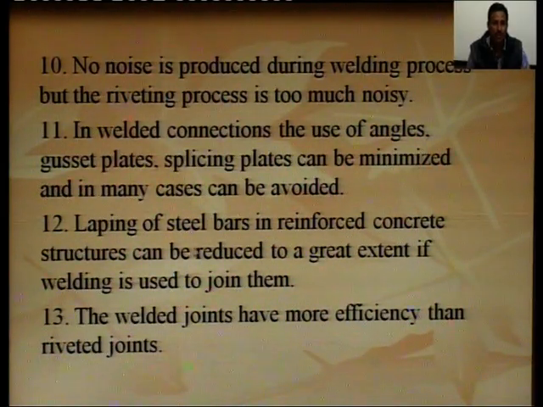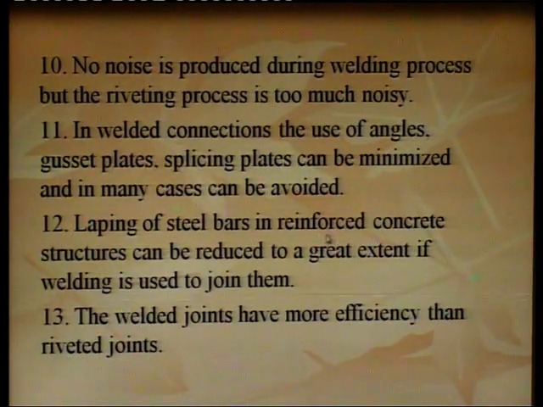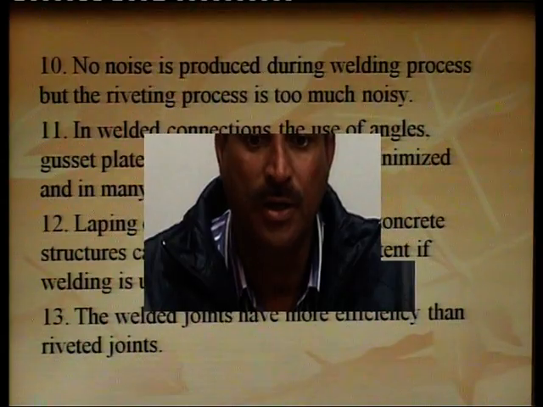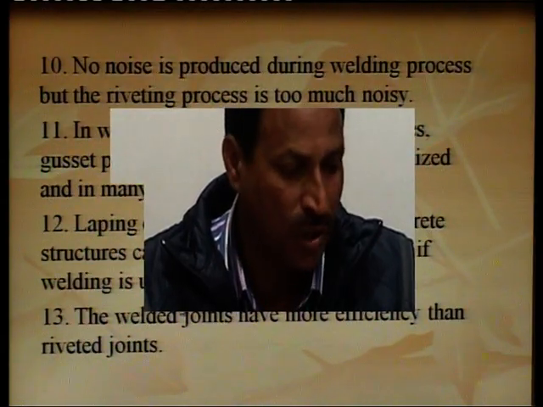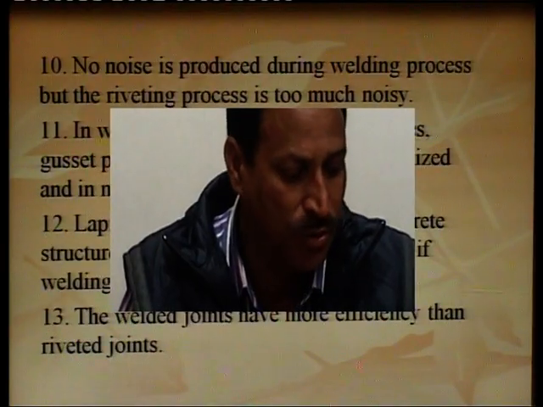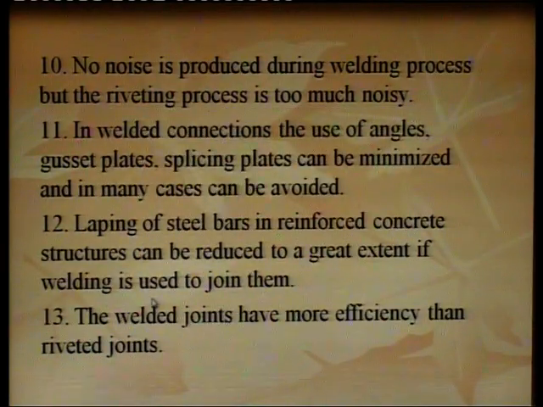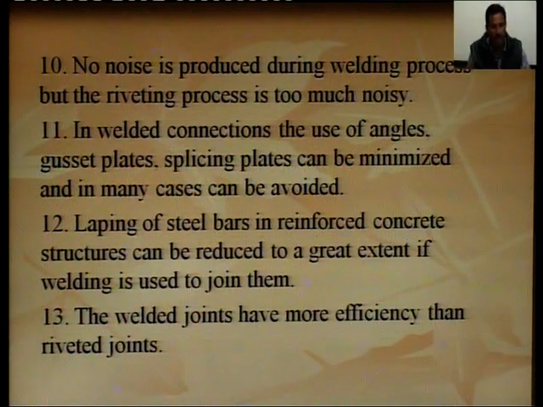Lapping of steel bars in reinforced concrete structures can be reduced to a greater extent if welding is used, so the least lap length is required. This is the last advantage of the welded joint.